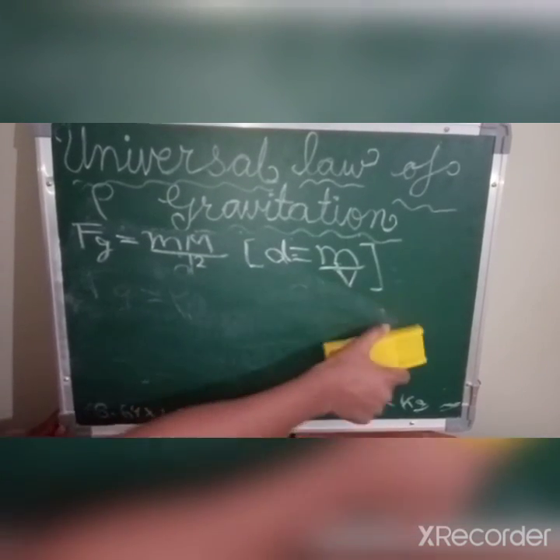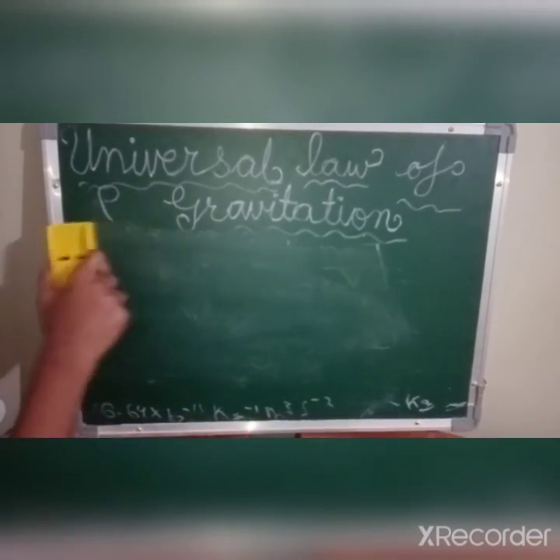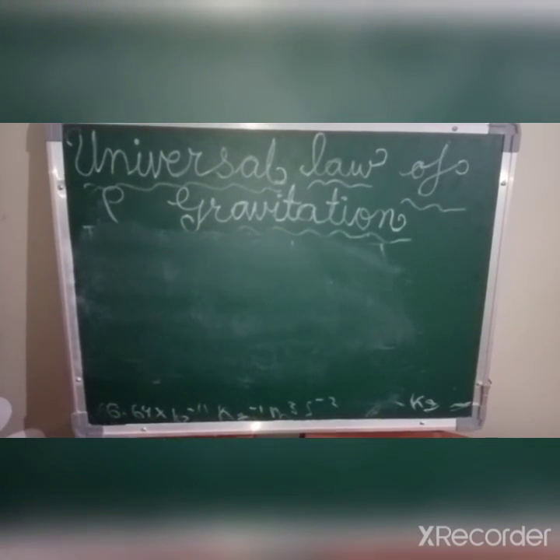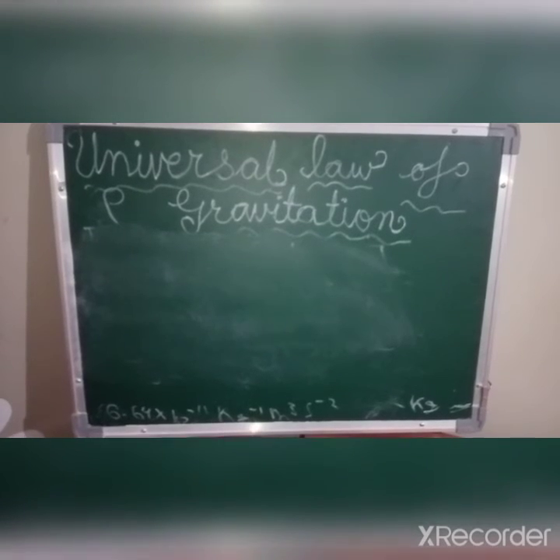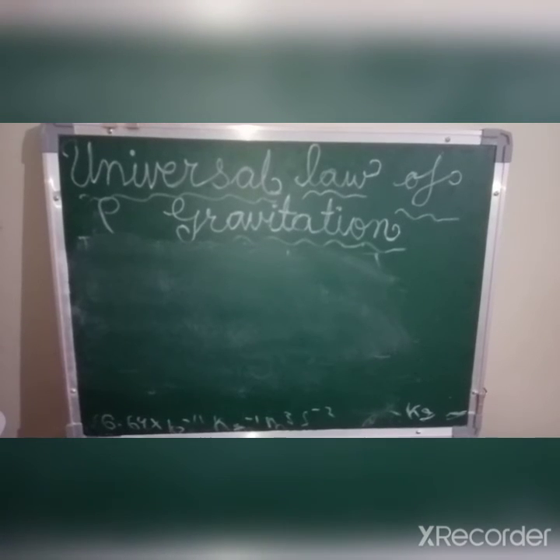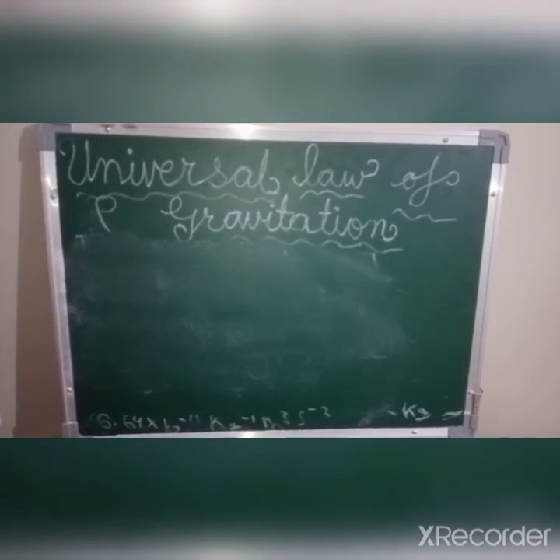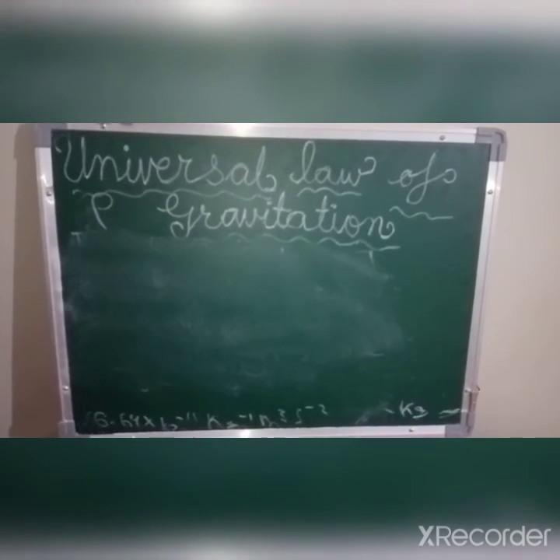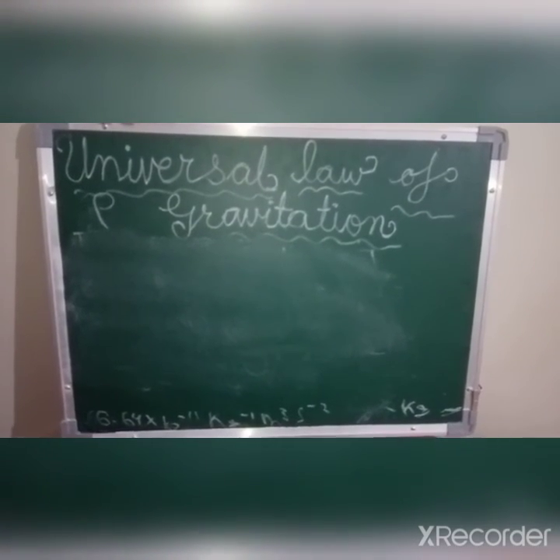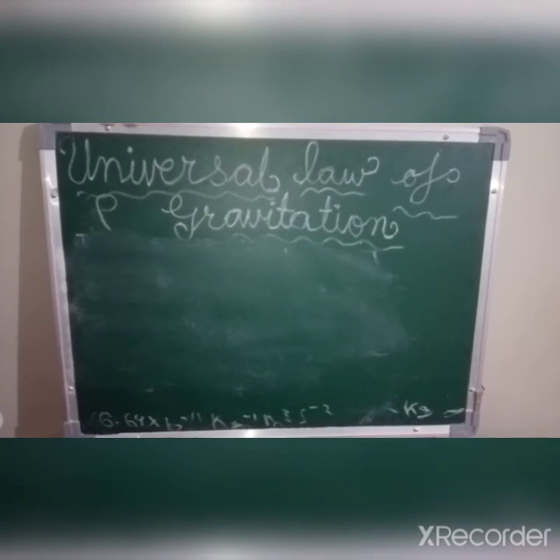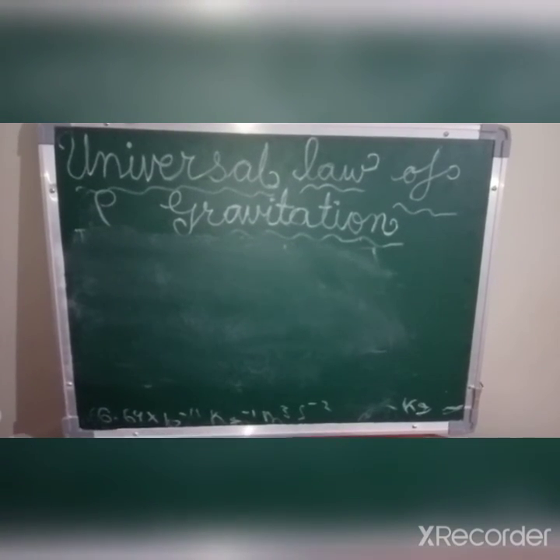So these were the two equations that we have derived. Now according to question we have to use these two equations. If the mass of the two particles are given, then we have to use the first equation, that is the gravitational force equal to capital M, that is the mass of the larger particle, small m, that is the mass of the smaller particle, and upon d square. D square is the distance between the two particles, and it is squared in the denominator.